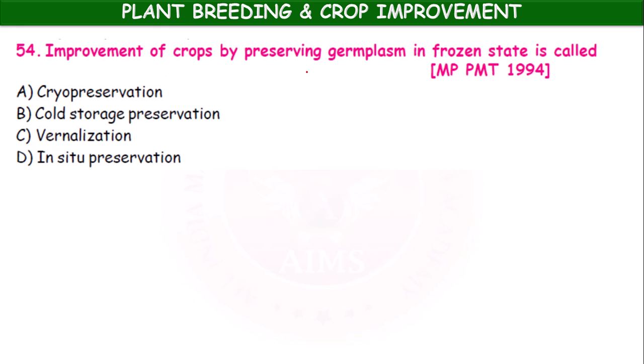Improvement of crops by preserving germplasm in frozen state is called cryopreservation, cold storage preservation, vernalization, in situ preservation. It is cryopreservation. Okay, at very low temperatures, the germplasm is frozen.